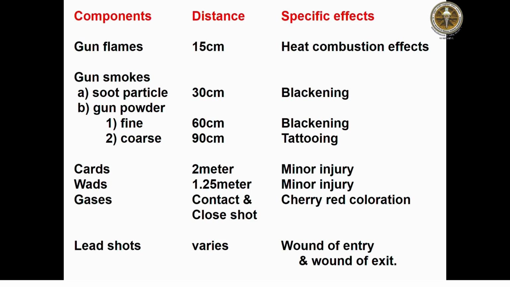Because of the flames there is a combustion effect. Because of the gunpowder there is a chance of blackening and tattooing, and because of the cards there is a chance of abrasion or contusions. For wads also there are minor injuries like abrasion and contusion, for the gases there is a chance of cherry red discolorations, and for the lead shot there is a chance of entry and exit wounds.